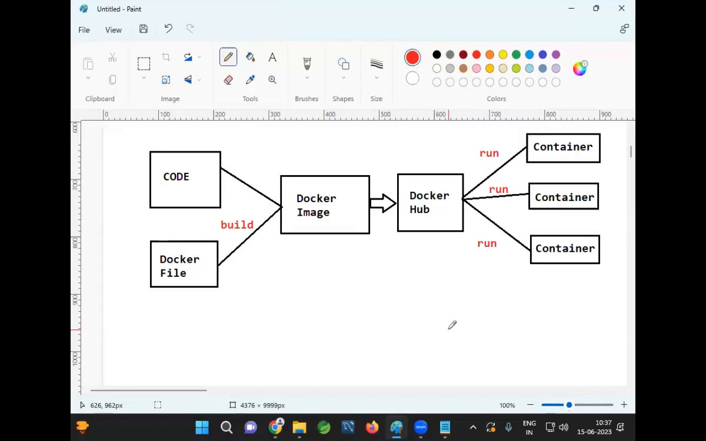The image we can store in Docker Hub. What is Docker Hub? Docker Hub is a platform where we can store our Docker images. Here we can make images public or private. A public image means anybody can download our image and run our application. A private image means only we can download and execute our image. When you execute the Docker image, that is called running the image. When you run the Docker image, a Docker container will be created. Inside the container, our application will be executed.